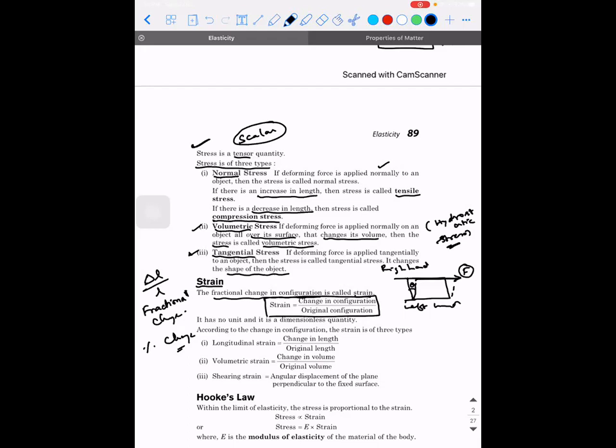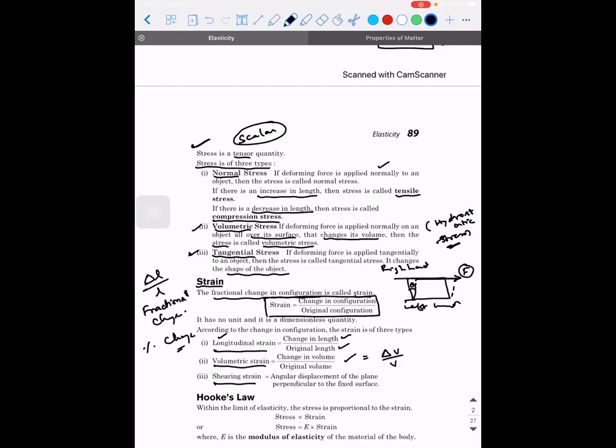Strain is also divided into three types. One is longitudinal, one is volumetric, and the third is shearing. So what do you mean by longitudinal? The name itself suggests longitudinal means something related to length. Change in length by original length is called longitudinal strain. What is volumetric strain? It is a change in volume to the original volume, that is delta V divided by V.